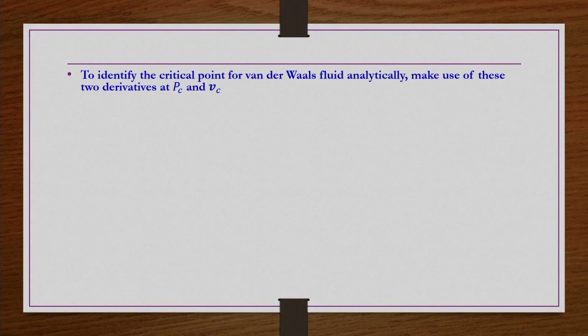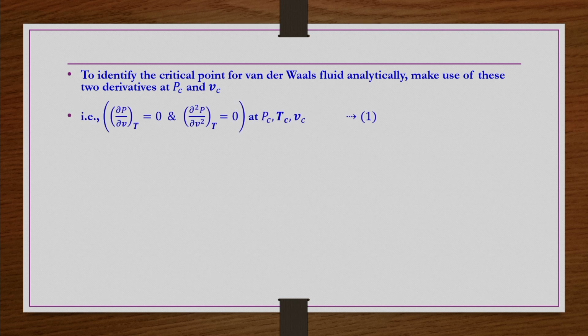So, to identify the critical point for a van der Waals fluid analytically, make use of these two derivatives at Pc and Vc. That is, ∂P/∂V at constant temperature should be 0 and ∂²P/∂V² at constant temperature should also be 0, and then substitute Pc, Vc and Tc in place of P, V, T. The suffix C stands for critical point.